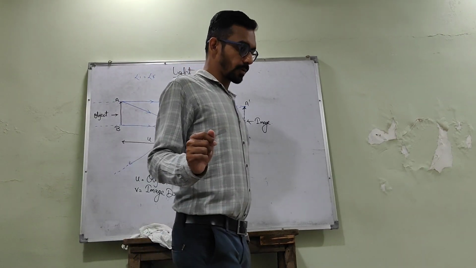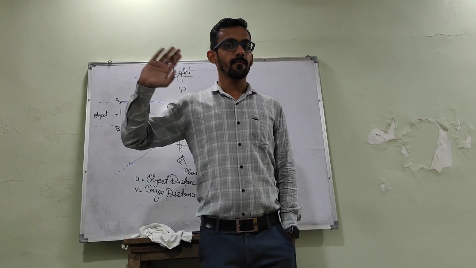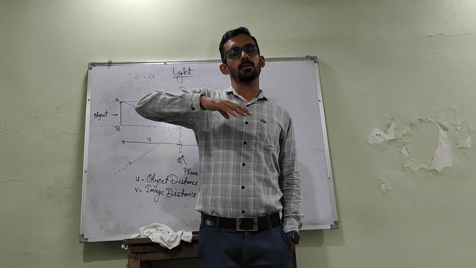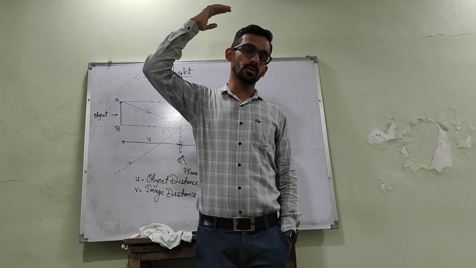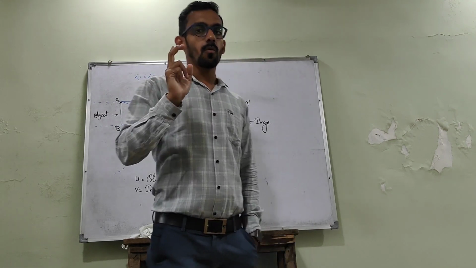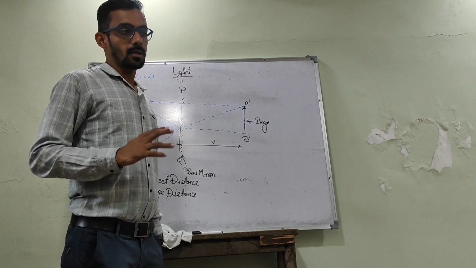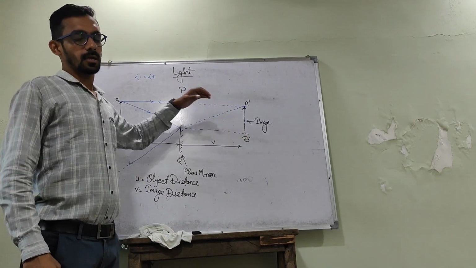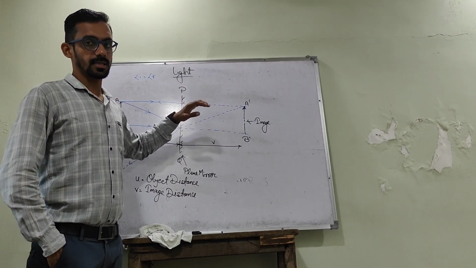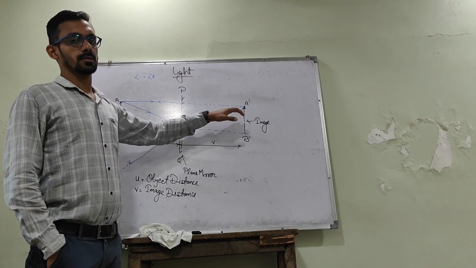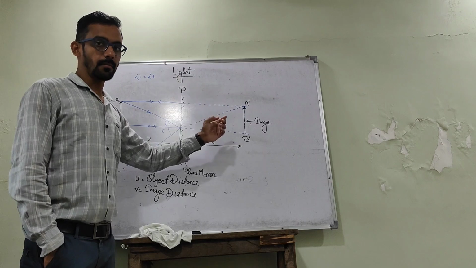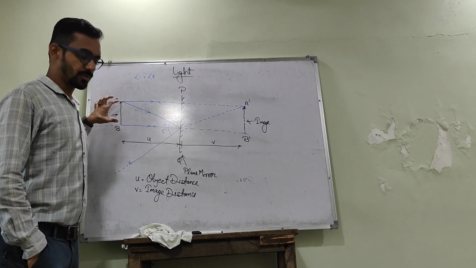Second, what is the second property? Just see, when we stand in front of a plane mirror, do we see our image somewhat taller than us, or somewhat smaller than us, or of a different shape? No. We see it as the same. So the second property of the image is that the size of the image will be the same as the size of the object.